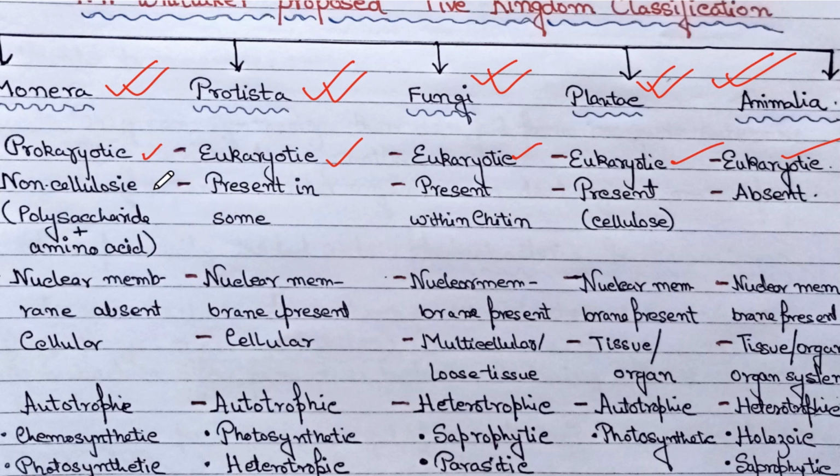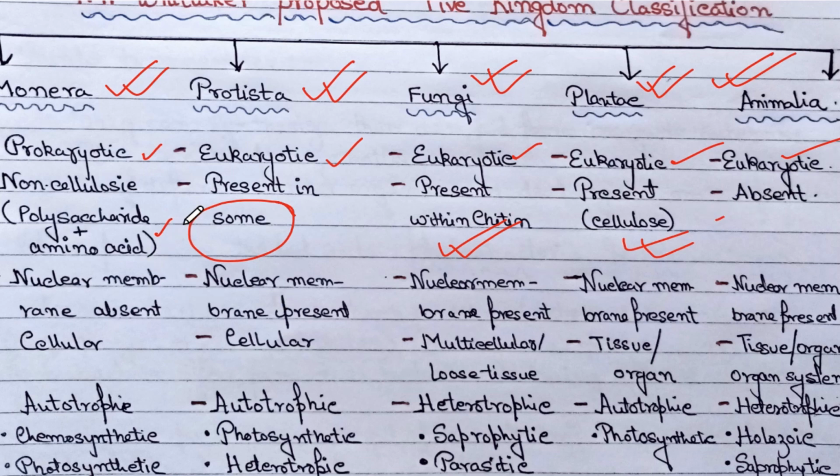So now comes cell wall. The next criterion is cell wall. In case of Monera, there is a cell wall, but that is non-cellulosic. What is it formed of? Polysaccharide and amino acids. In case of Protista, cell wall is not mandatory but present in some. In case of fungi, cell wall is present but made of chitin. In case of Plantae, we know cell wall is cellulosic. And in case of Animalia, it is absent.